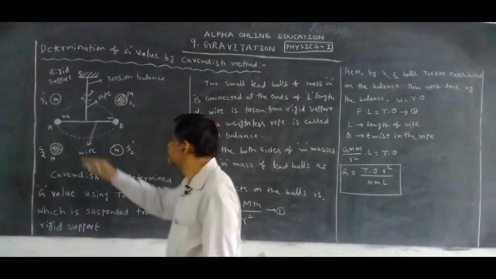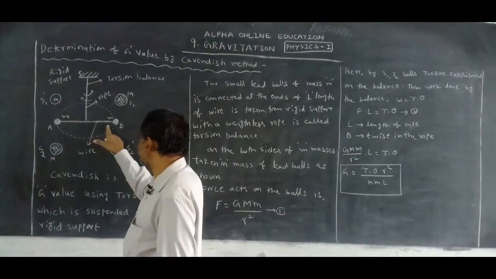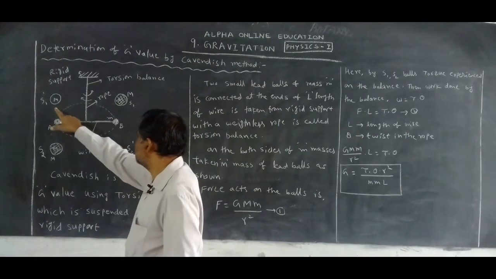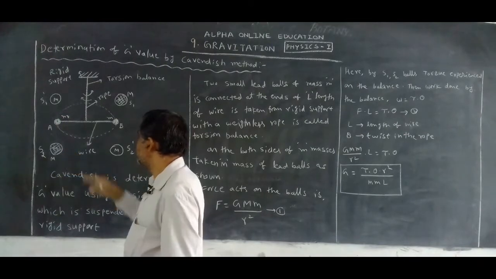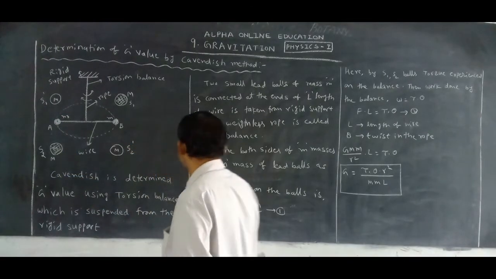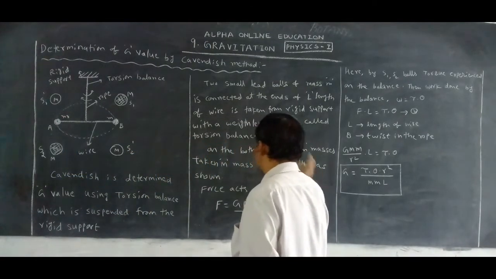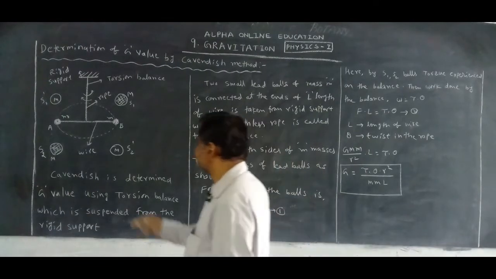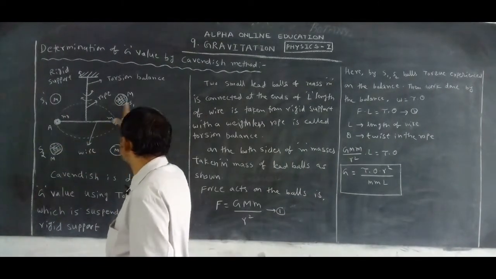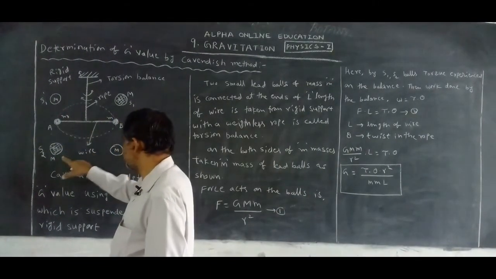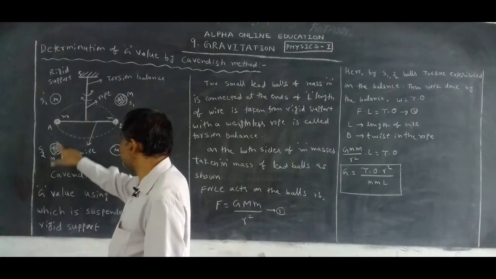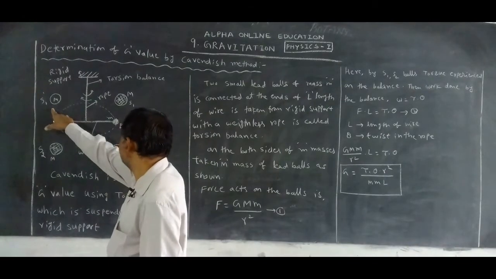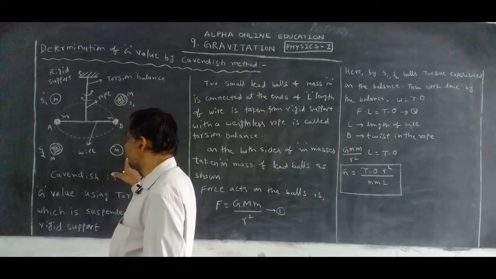Here the balls are S1 and S2, and the same balls are taken here, S1 dash and S2 dash.